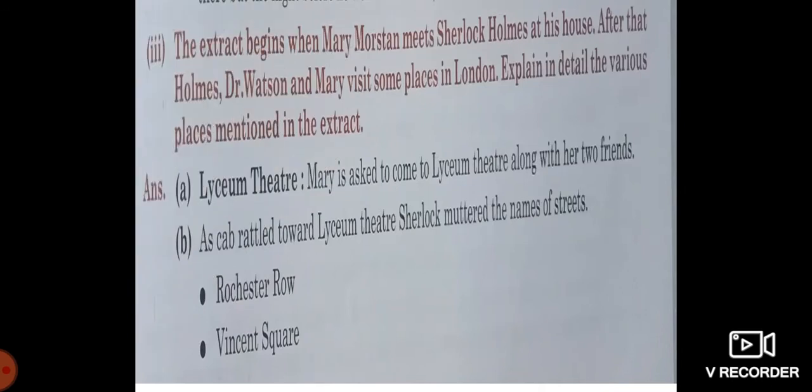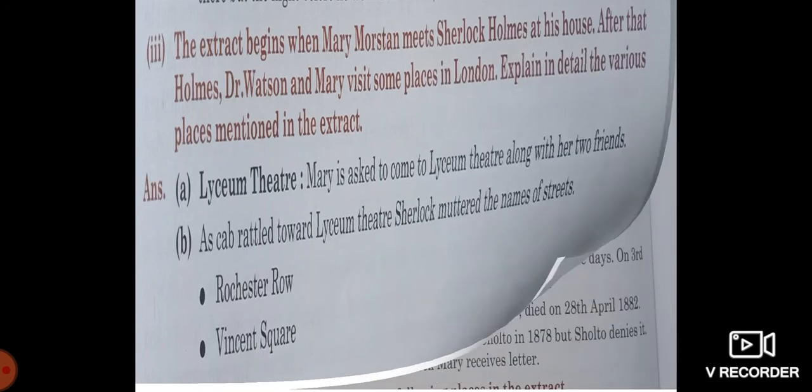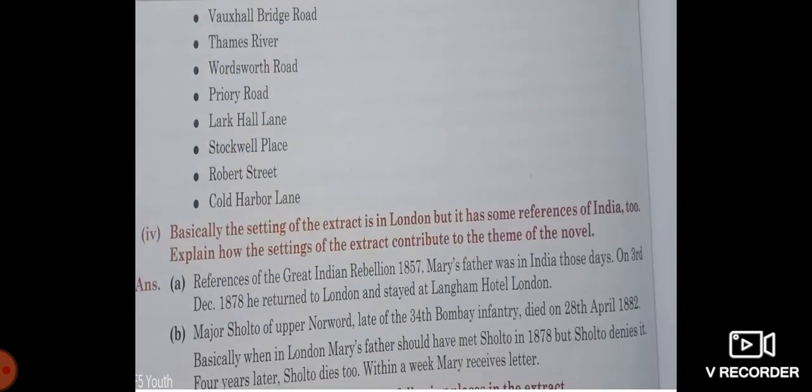The extract begins when Mary Marston met Sherlock Holmes at his house. After that, Holmes, Dr. Watson, and Mary visit some places in London. Explain in detail the various places mentioned in the extract. Take a screenshot of all this and write it down in your English notebook.